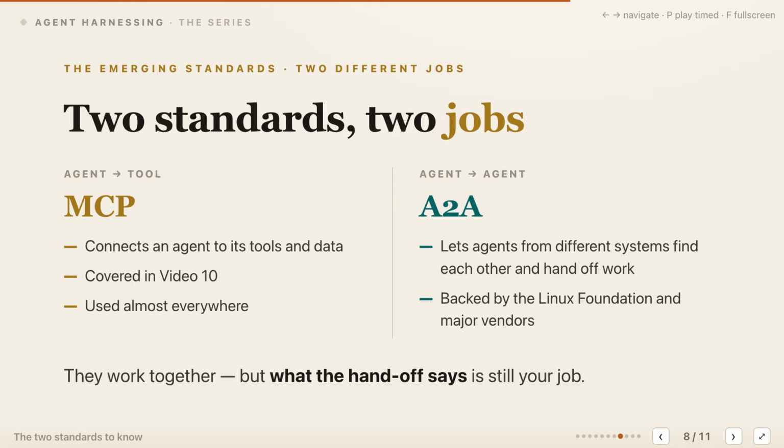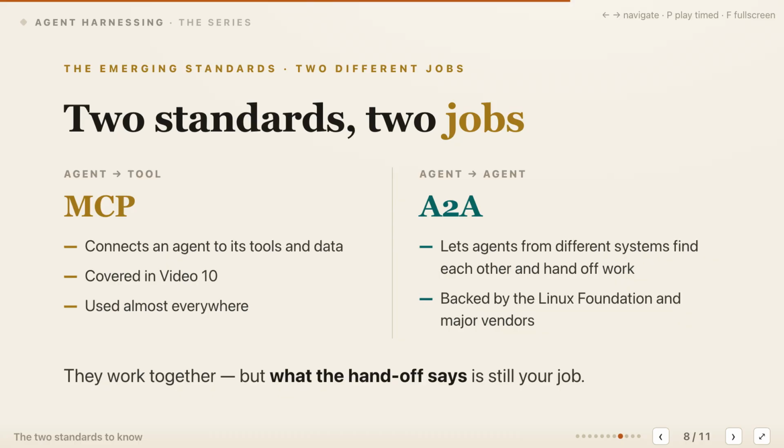Two emerging standards make this map easier to navigate because they address different connections. MCP, the Model Context Protocol, covers agent-to-tool communication, including how an agent reaches tools and data. We will return to that layer in video 10. A2A covers agent-to-agent communication, helping independent agents discover capabilities and hand off work across systems.